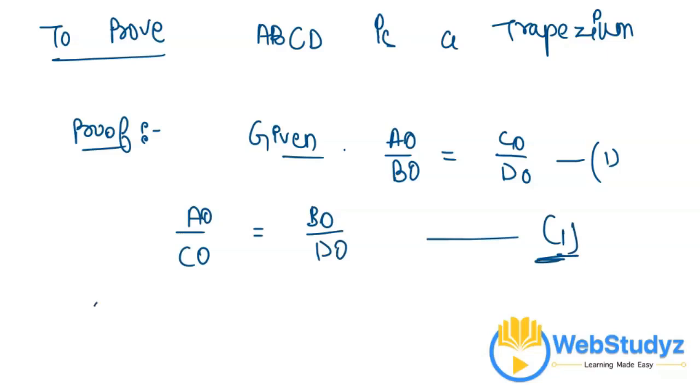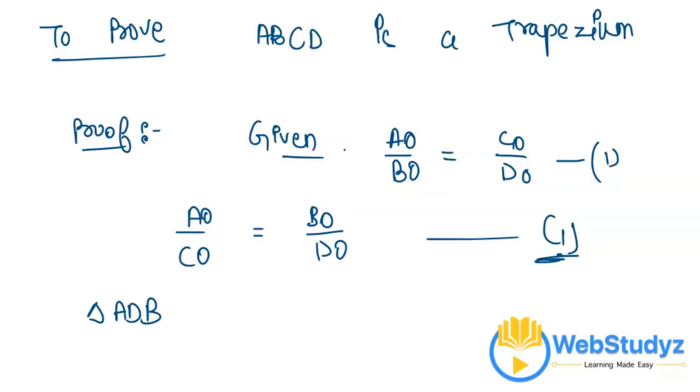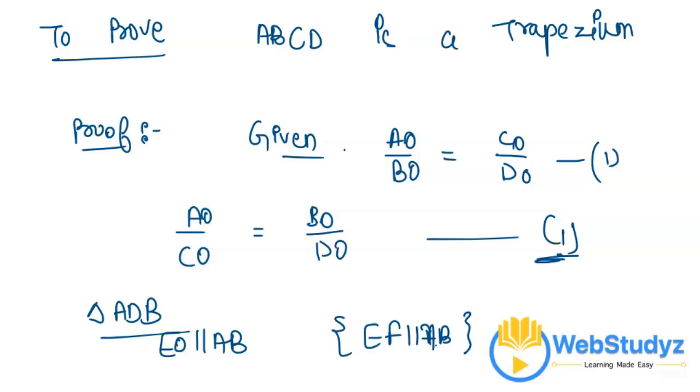Now we are considering triangle ADB. Let's see in the figure. This is the triangle ADB, with the points A, D and B. So in triangle ADB, EO is parallel to AB, because EF is parallel to AB. If EF is parallel to AB, then EO, being a part of EF, must be parallel to AB.